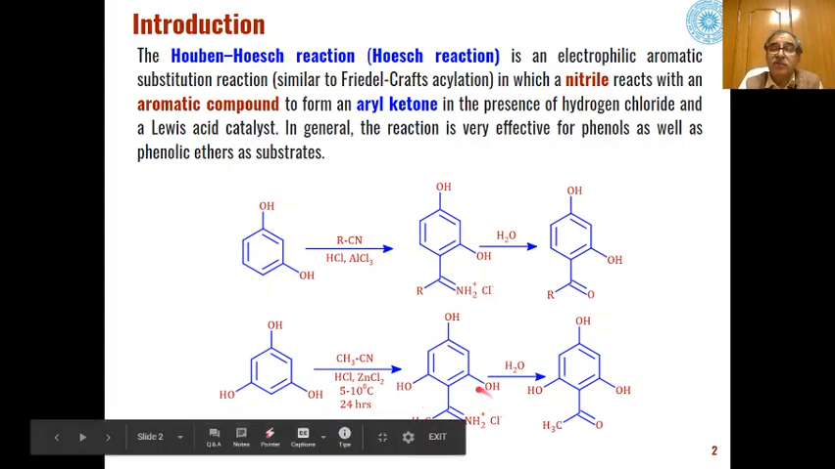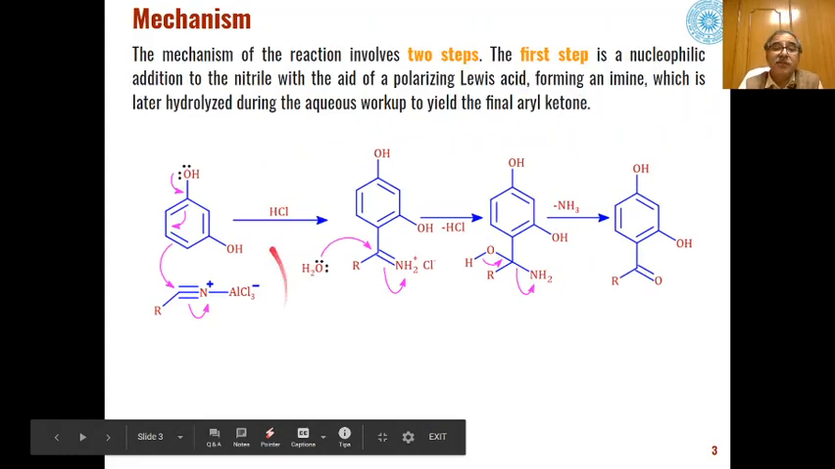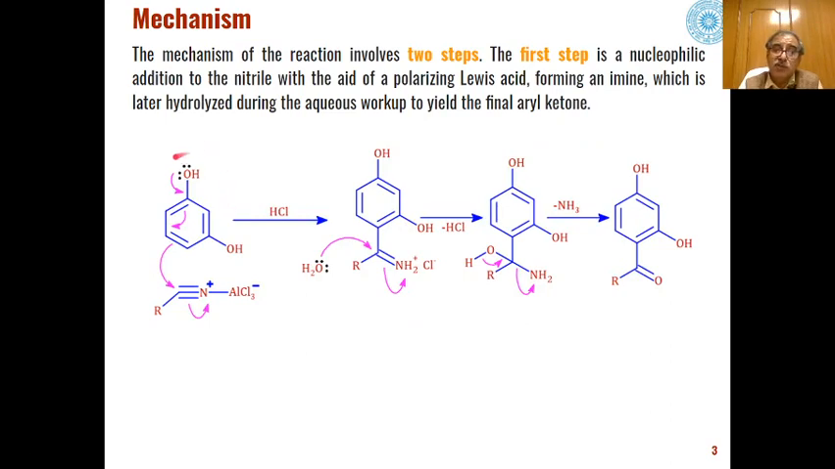And all these reactions through these types of carbon nitrogen double bonded intermediates, after hydrolysis they are converted into ketones as the product. The mechanism of this reaction can be seen as a two-step mechanism. In the first step, because of the presence of this lone pair of electrons on this aromatic system, the aromatic system can act as a nucleophile to attack the electrophile which has been generated because of the reaction of the nitrile with the Lewis acid catalyst.